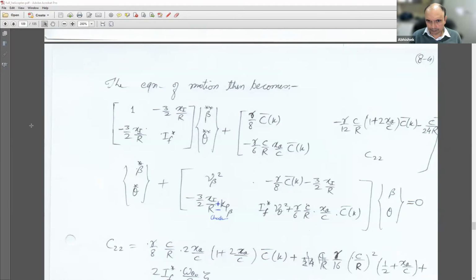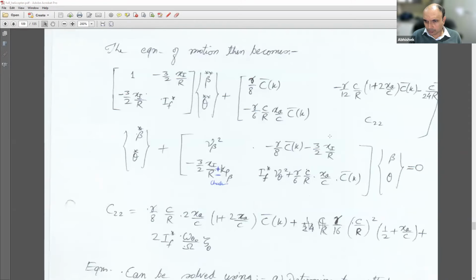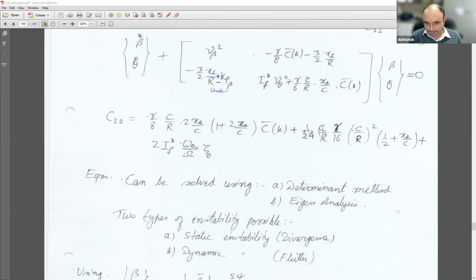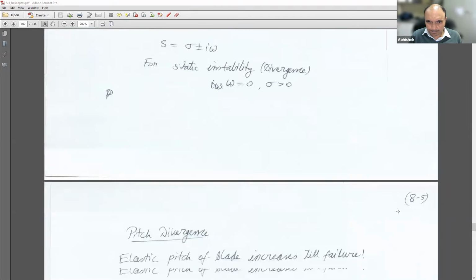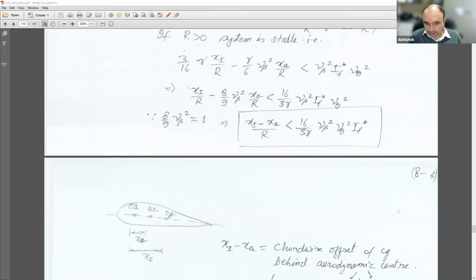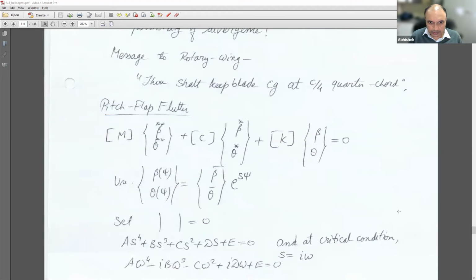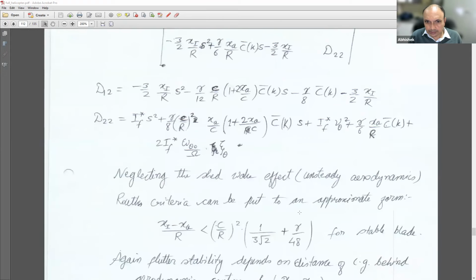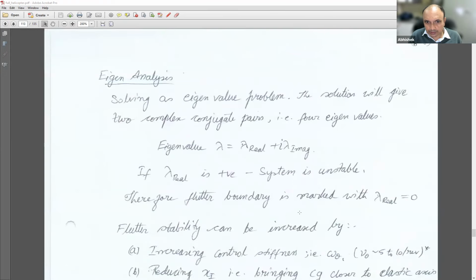So done. Up to here? So the printed notes actually doesn't have any sign there, neither plus nor minus. I'm just trying to double check if there is anything later. Divergence, where is Flutter?